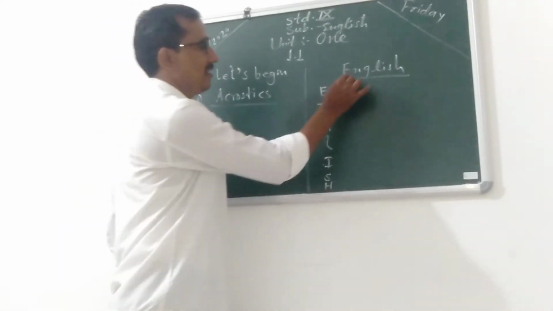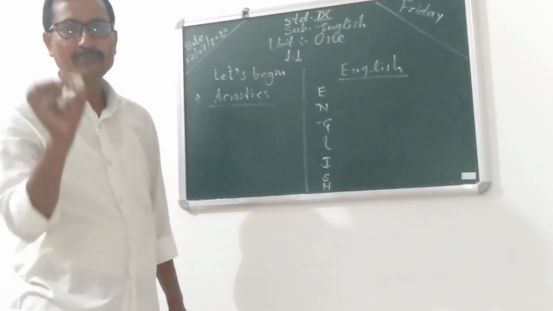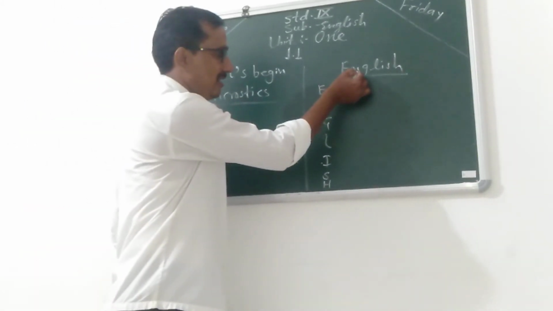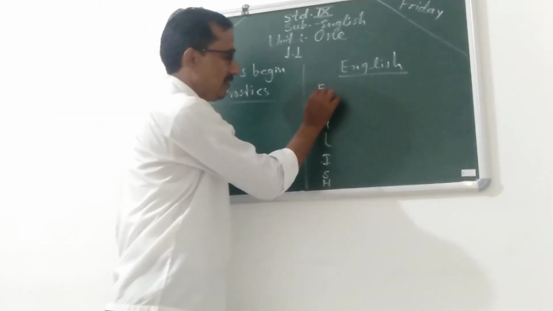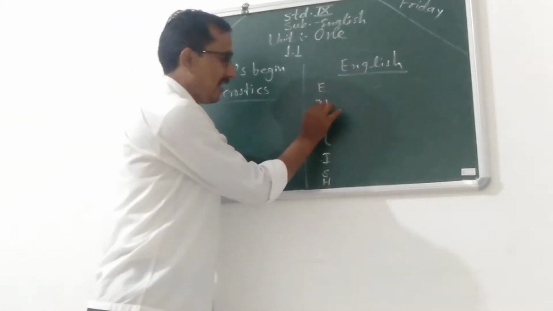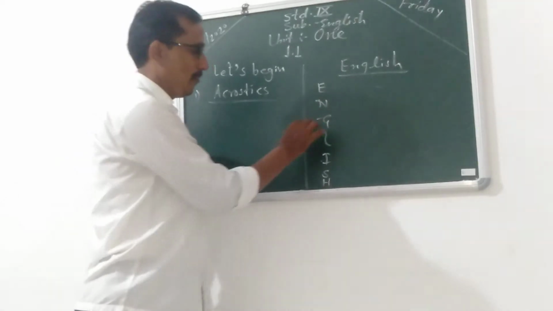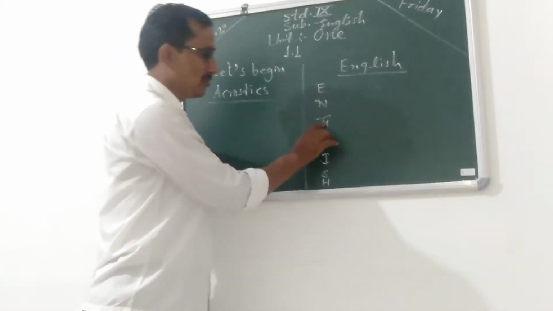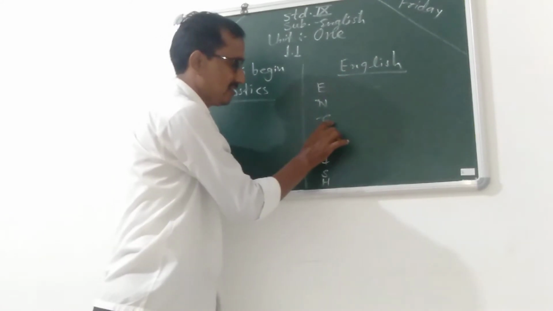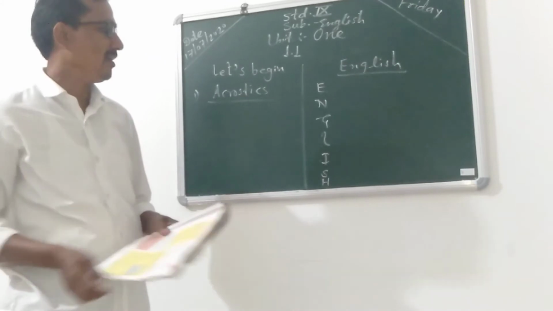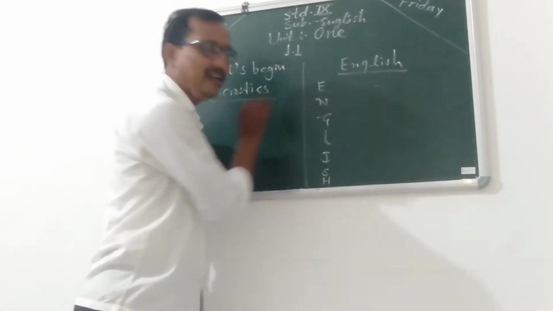For example, here English is the subject, and related to the subject you write from E the first line, from N the second line, and from G the third line. So each and every letter is the beginning of a line.